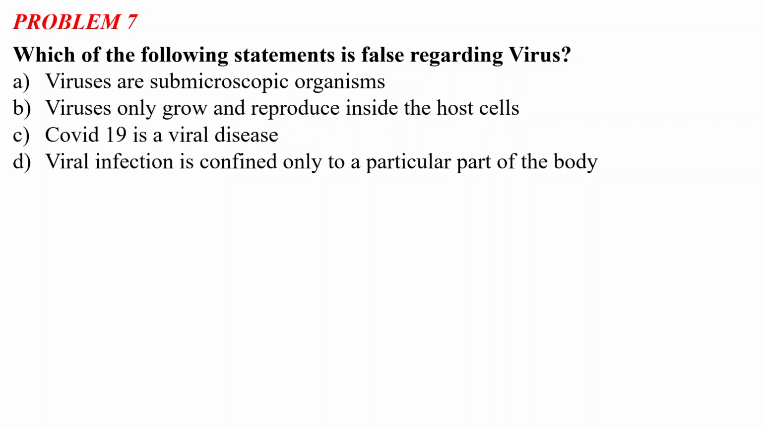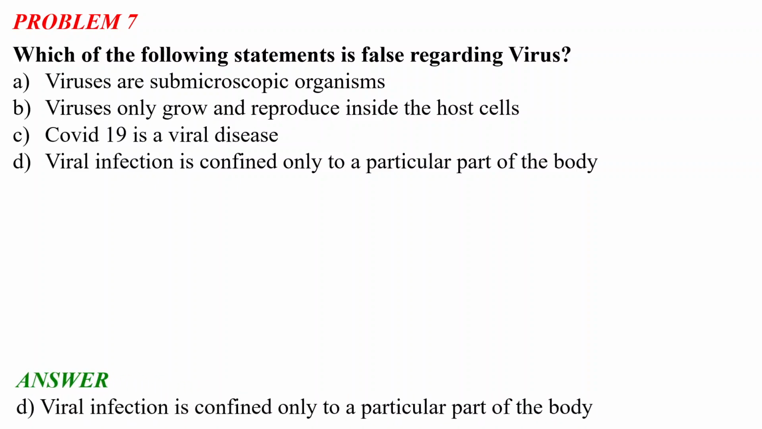Now we all know viruses, we hear about viruses now and then, and after COVID-19 we are very particular about viruses and know much better. So you have to identify the false statement regarding the virus. Let us see the correct answer, and then we will discuss viruses. Okay, the correct answer is D: viral infection is confined only to a particular part of the body. So it is the false statement regarding viruses among these four.